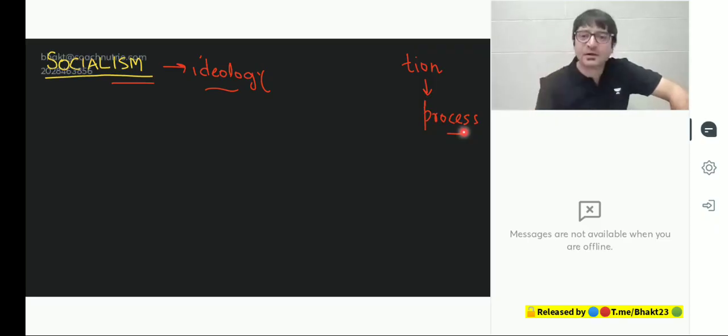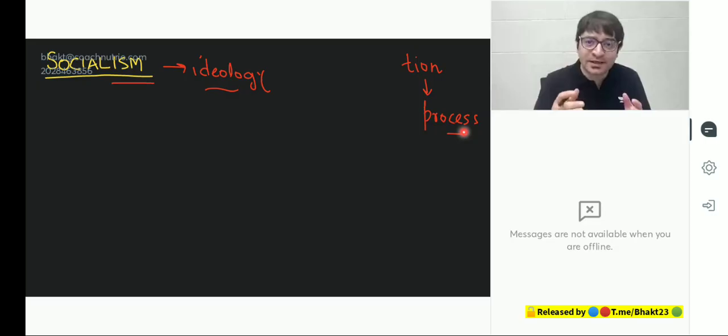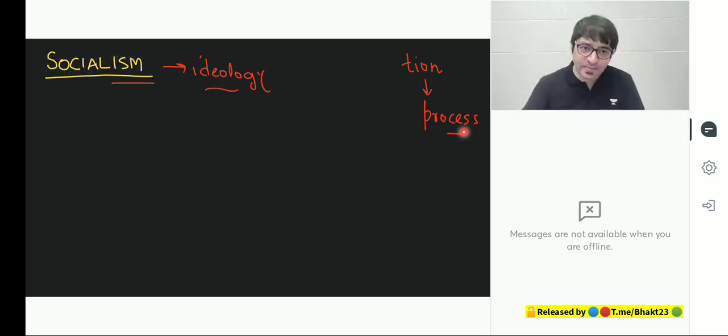Communalization is a process. Secularization is a process. Globalization is a process. But communism or socialism, what is it? It is an ideology. And to understand this ideology, we need to understand who this gentleman was, Karl Marx. And look at the beauty of this man.